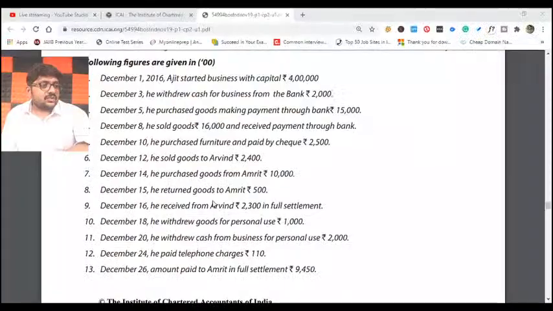Okay. Then next, what is happening on 13th transaction on 26th December? Amount paid to Amrit in full settlement 9,450. Sir, how did we get 9,450? Initially, if you observe in seventh transaction, from Amrit we purchased 10,000. Later we gave him back 500 rupees worth back. So how much we have to pay? We have to pay only 9,500. But how much am I paying? 9,450 only I am paying. It means 50 rupees discount received.